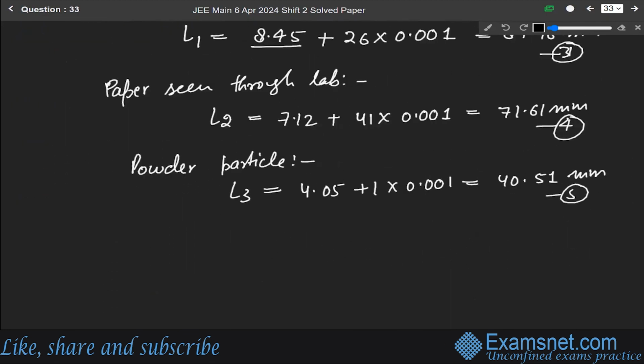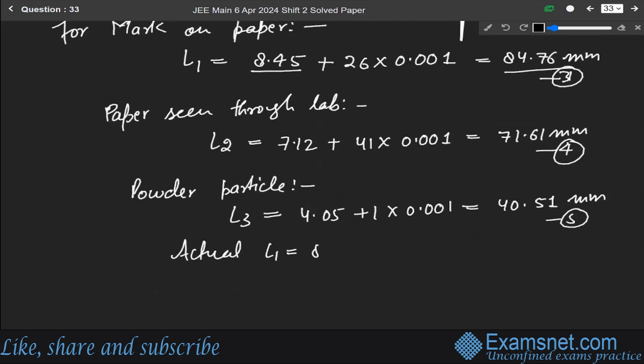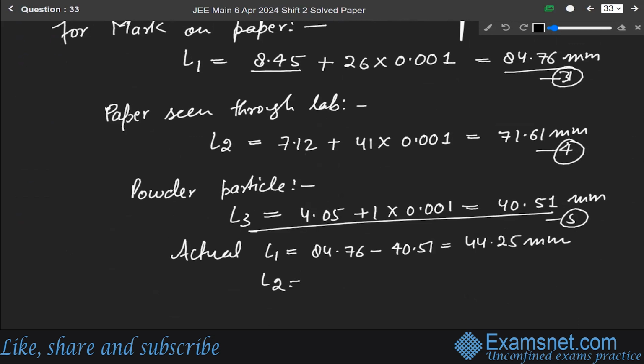First of all, we will find actual L1. So actual L1 will be 84.76 minus this 40.51. So it will be 44.25 millimeter. And actual L2 will be this minus this, 71.61 minus 40.51. So it will be 31.10 millimeter.